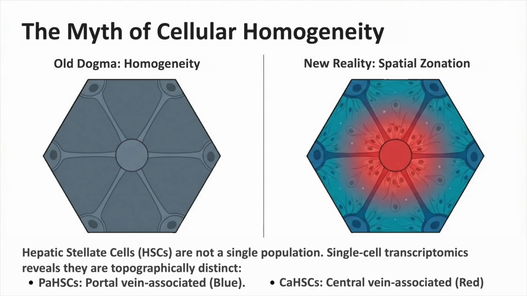The myth of cellular homogeneity. Single-cell transcriptomics debunks the old dogma of liver uniformity. We now recognize that hepatic stellate cells, HSCs, are topographically distinct. Blue-coded PA-HSCs are portal vein associated, while red-coded CHSCs are central vein associated, each performing fundamentally different roles in health and disease.